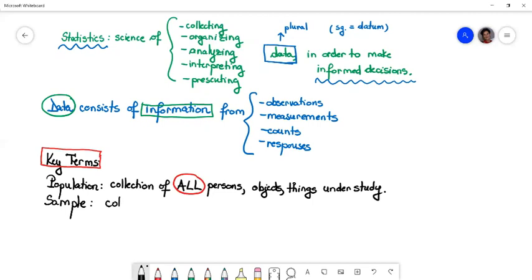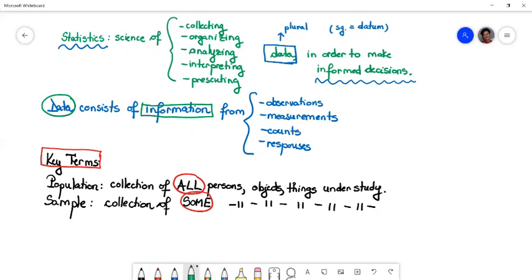That will be the collection of some. I will use this symbol because I don't want to write the same thing again. This symbol means you should repeat what's on the top: persons, things, or objects under study. So the population is the set of all. The sample is a subset of the population.